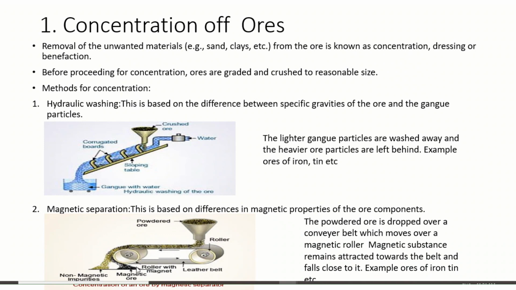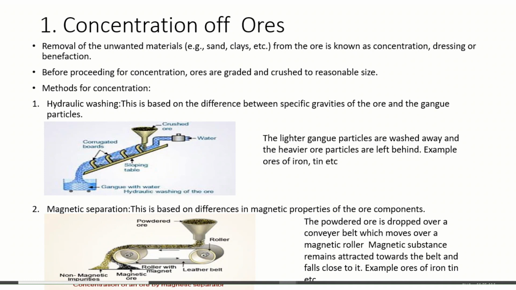Magnetic material is attracted toward the belt and falls close to it, and the non-magnetic impurities remain away, or vice versa is also true. If the impurities are magnetic substances, in that case they remain near the roll, and the non-magnetic substance falls away from the conveyor belt.